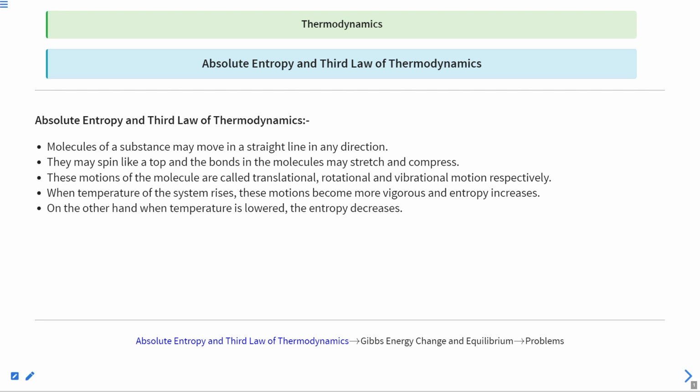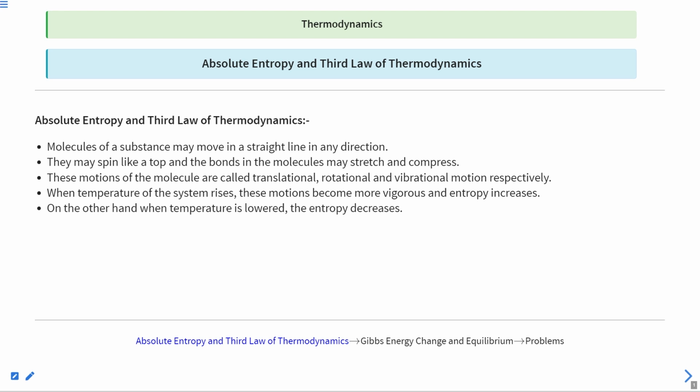So what happens when we raise the temperature? They get enough energy to do these types of motion, translational, rotational, vibrational, in a more vigorous way, and this results in an increase of entropy. If something is very random, moving very fast, doing very fast things, that is called entropy.